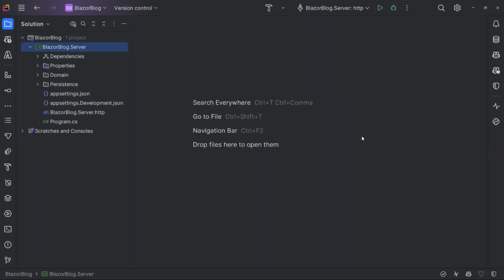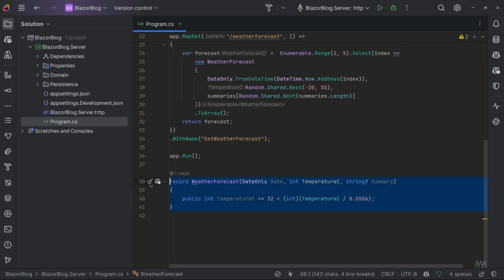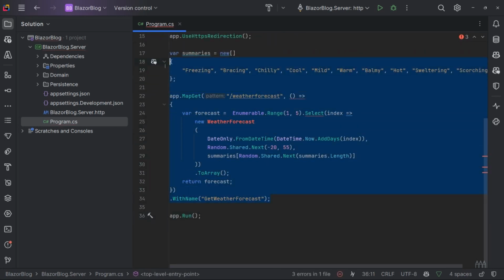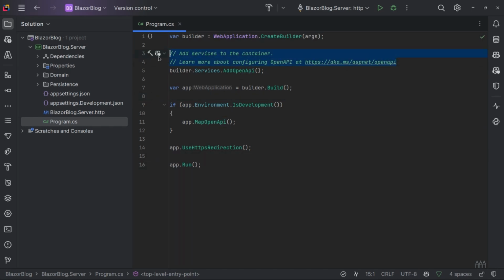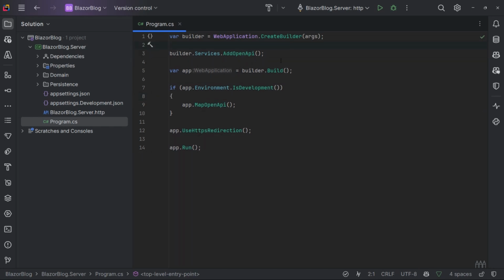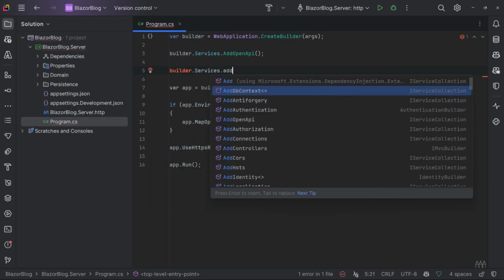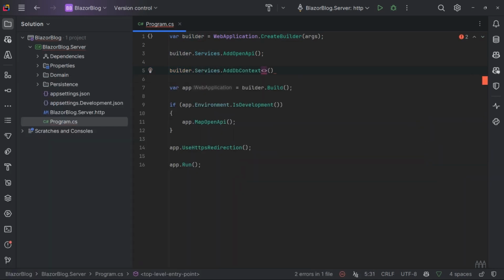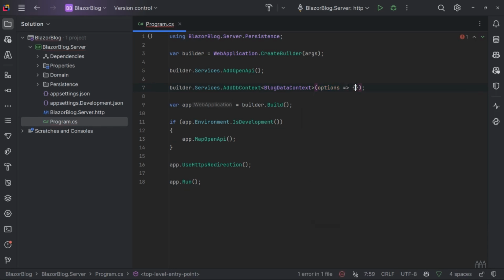So the next thing that we need to do is connect everything up in our Program.cs file. So if we go over to that, I'm just going to remove this weather forecast code, which comes as part of the template, and also just tidy up some of these comments. Okay, so before the builder.Build, we want to say builder.Services.AddDbContext. And then we're going to pass in our type of DbContext that we created earlier, which is BlogDataContext.